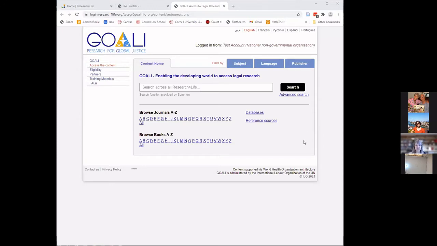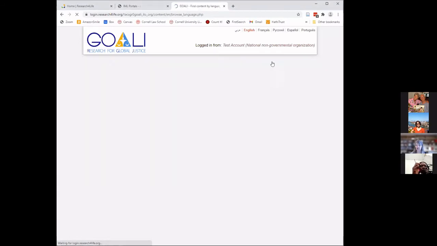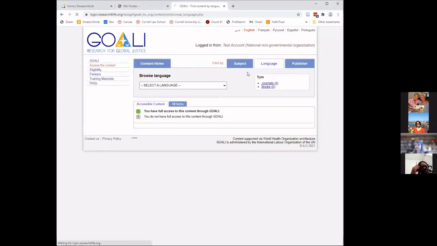From this page, you can access all of the riches that are available in GOALI. You can also use the website in not just English as I'm using it, but we do have a language tab, and you can use the different languages from the upper right corner, where my mouse is pointing.